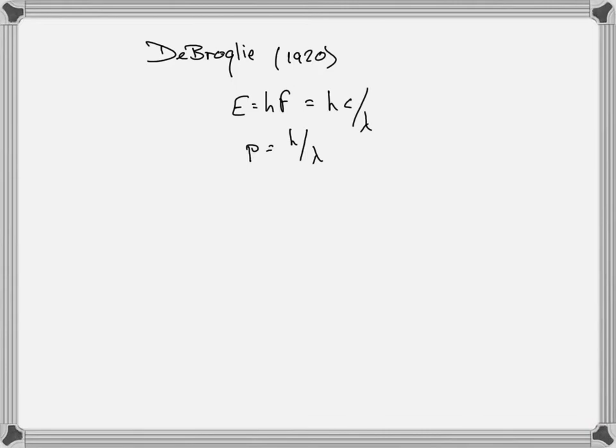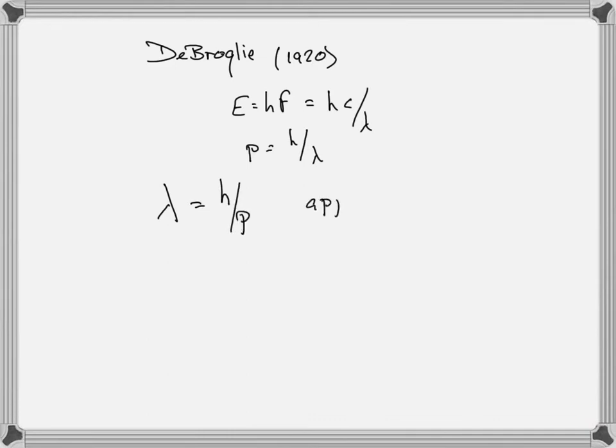So we already know the electron. We've always treated the electron like a particle. That was really J.J. Thomson's discovery of the electron. The electron is a particle and it's got particle properties. But de Broglie said, oh, well, maybe the electron also has wave-like properties. If it has wave-like properties, then the electron, like the photon, would have a wavelength. The wavelength of the electron is equal to Planck's constant divided by the momentum of the electron.